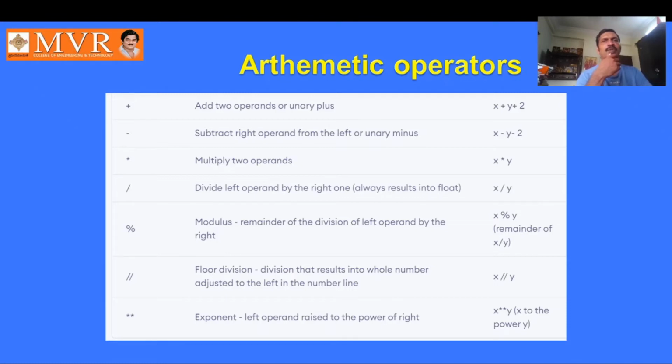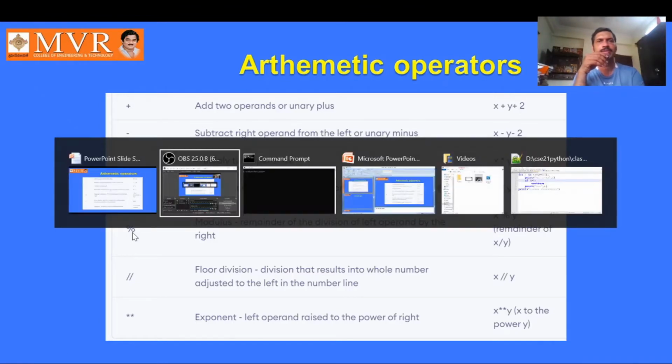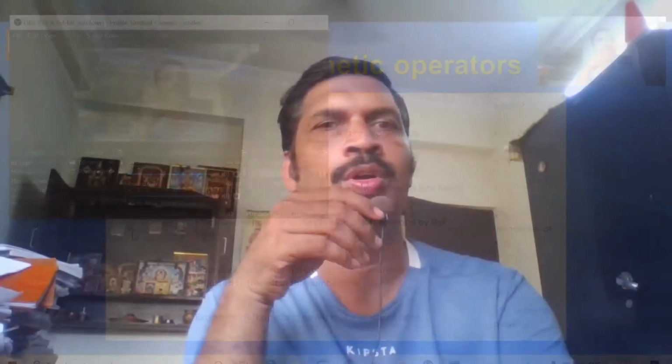Star multiplies two values: x star y. We know plus, minus, star, and divide. Now there are some new operators, three of them, and we will see those three. First, percent is the modulus operator. The purpose of the percent operator is to give the remainder when A is divided by B.